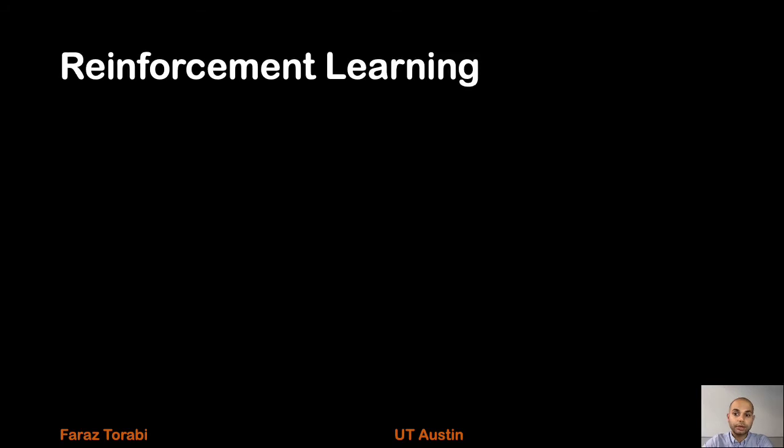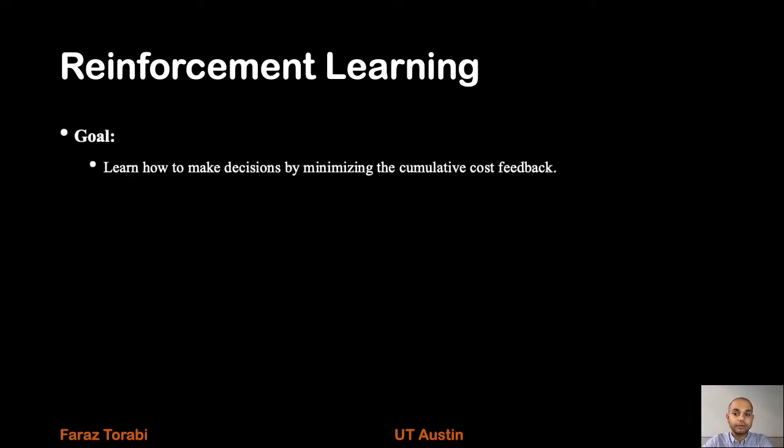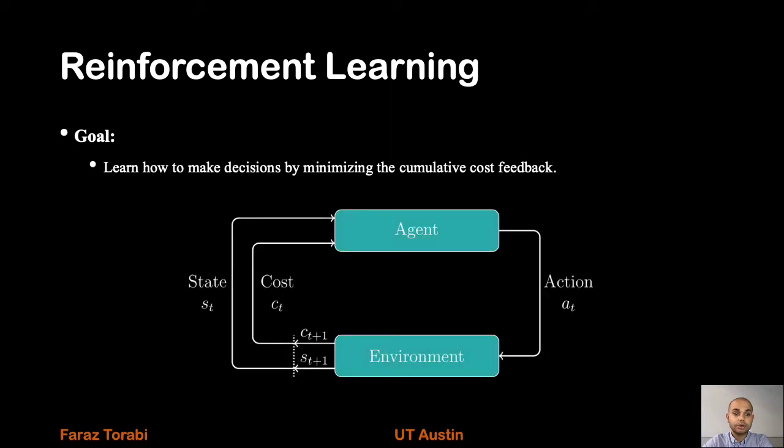Before talking about the algorithm, I'll first give some background which is needed to understand the rest of this presentation. First, reinforcement learning. The goal of reinforcement learning is to make decisions by minimizing the cumulative cost feedback. As shown in this figure, for example, the agent is at state S_t and takes action A_t in the environment and goes to the next state S_{t+1}. During this process, it receives a cost feedback C_{t+1}. And the goal is for the agent to learn a policy pi, which is a mapping from states to actions, by minimizing the cumulative cost feedback.